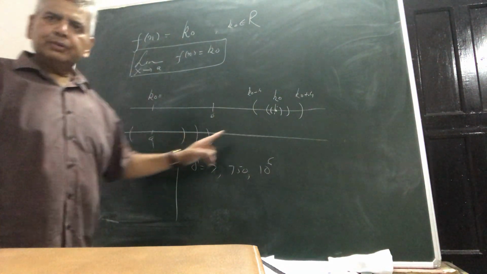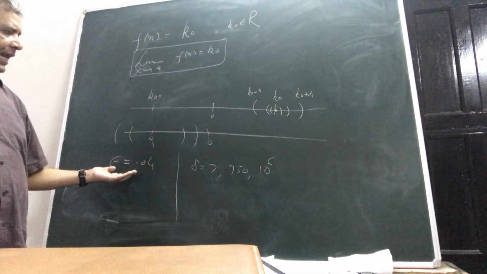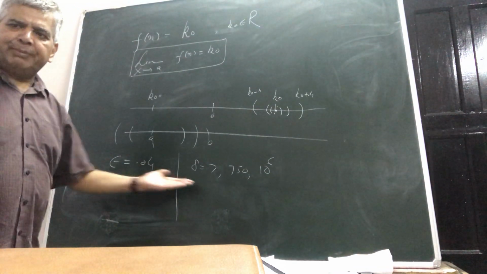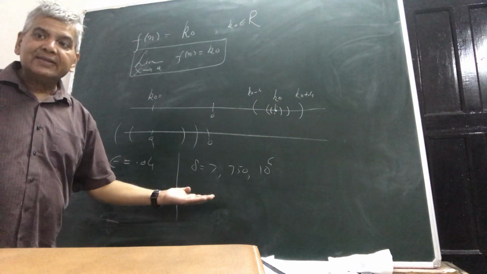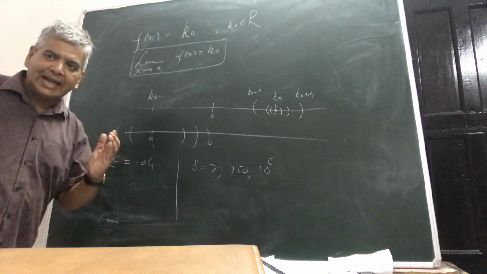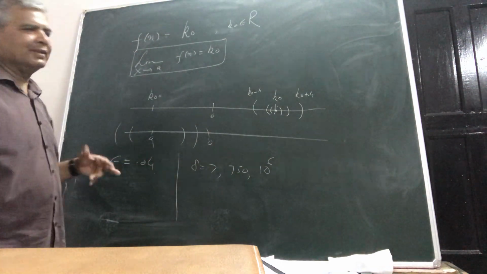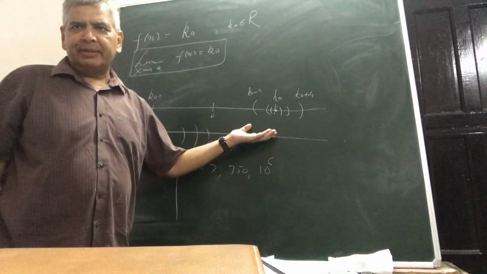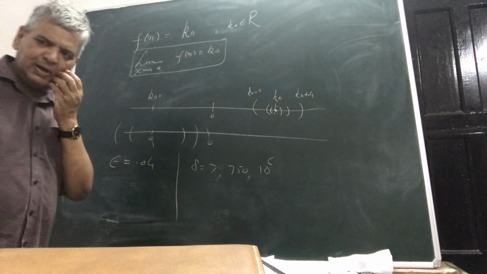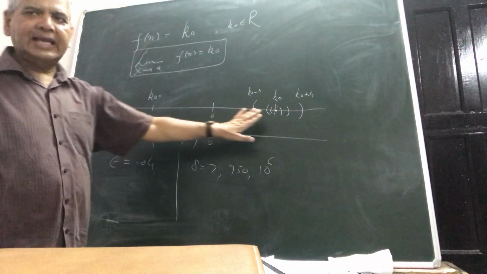Yeah. So that's the classic example where this delta will not depend upon epsilon. See, in the rest of the cases, delta will definitely depend upon the epsilon. But this is one classic example where delta is not depending upon epsilon. You take epsilon any small number, and the delta you take any positive number, however large or small, that's up to you. This thing will always happen.